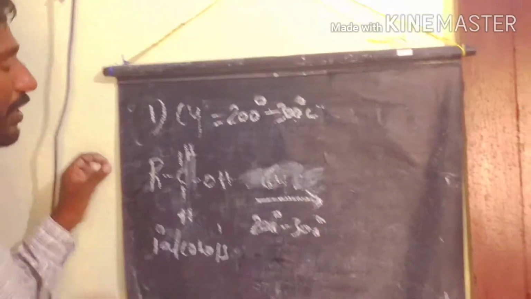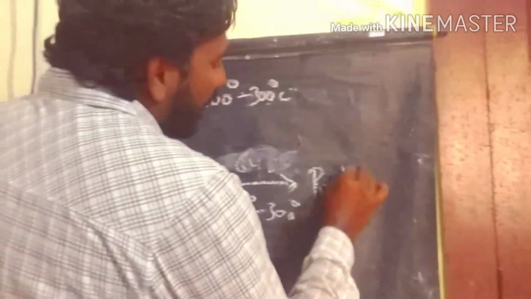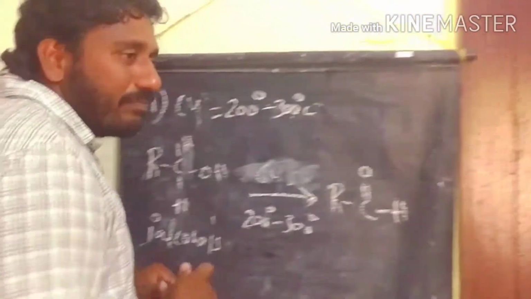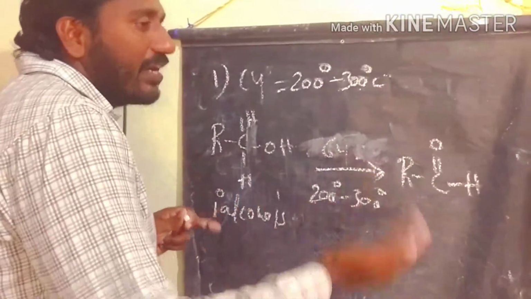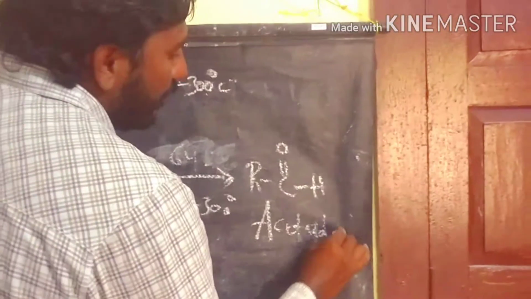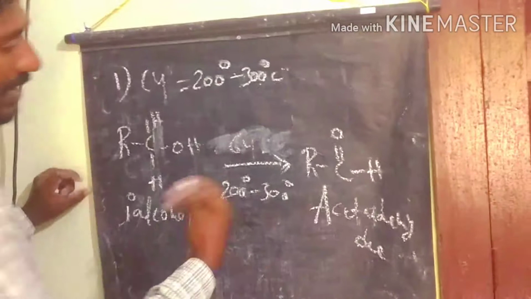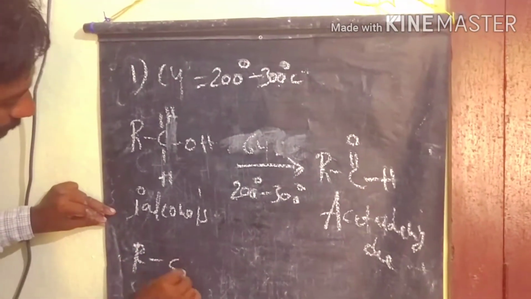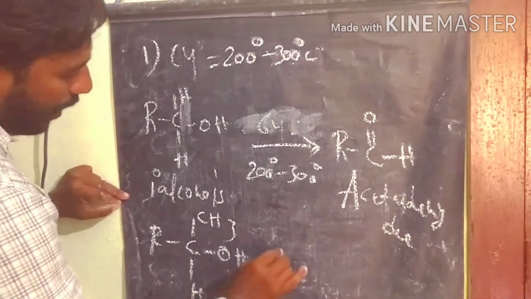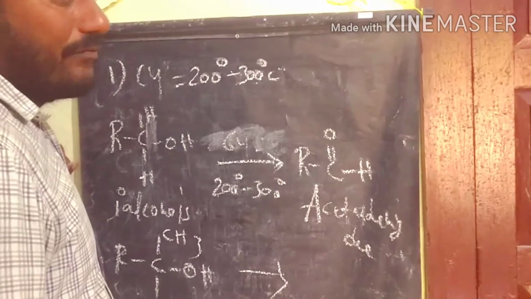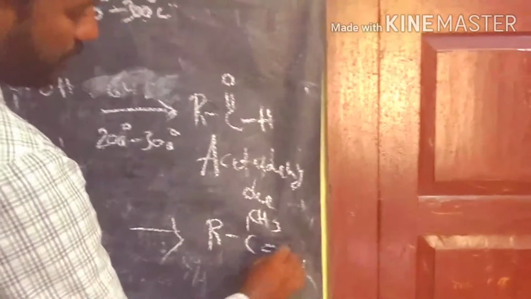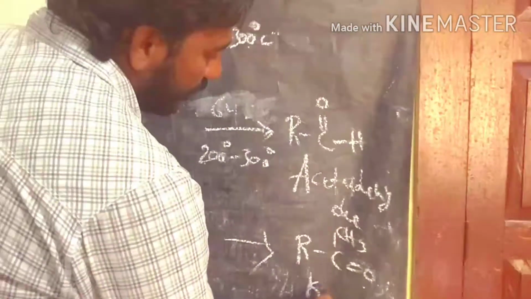What compound are we getting here? We already know that mild oxidation of alcohols gives carbonyl compounds. Here acetaldehyde is the product. If you involve secondary alcohols, which you know very well, and they undergo oxidation in the presence of copper vapors, we finally get the ketone. Ketone is the product.